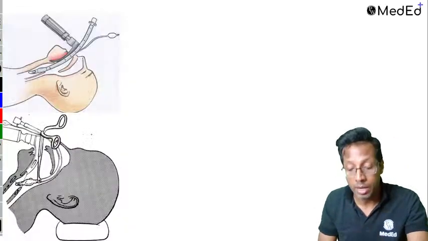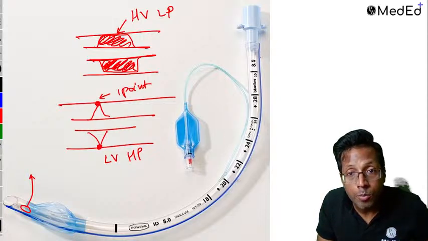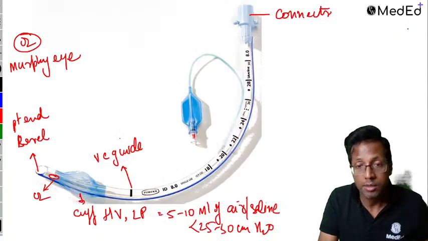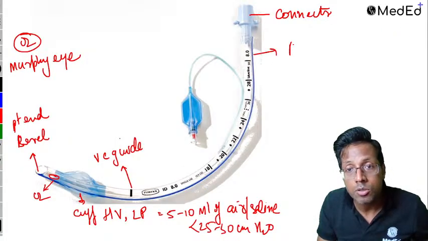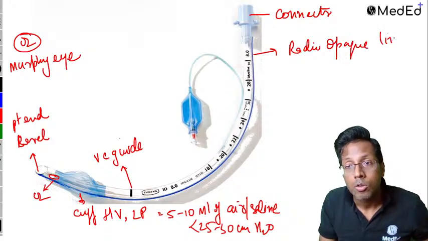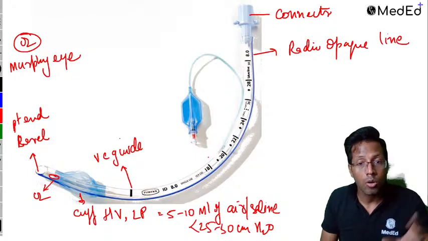Remember, that's not the radio opaque line. The radio opaque line is this blue line which you see. This is what is called the radio opaque line that is seen on the X-ray. This line here that you see, this is called the radio opaque line. So the vocal cord guide is supposed to lie at the vocal cords.